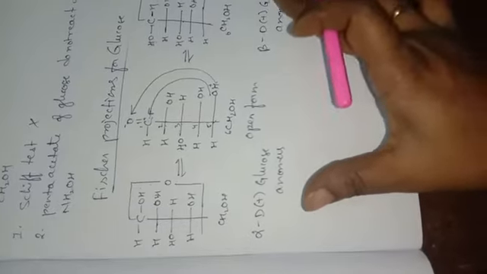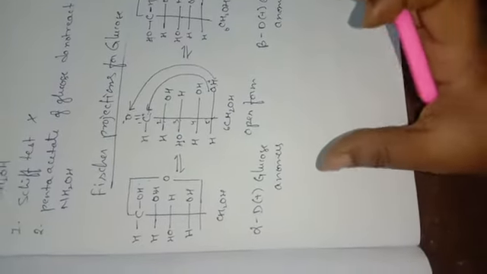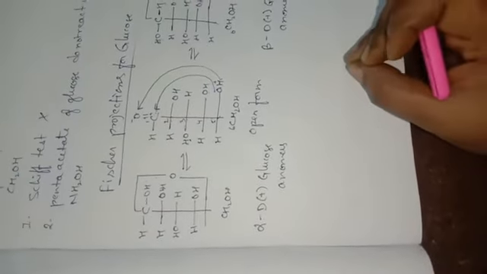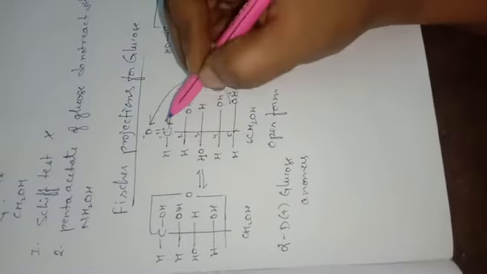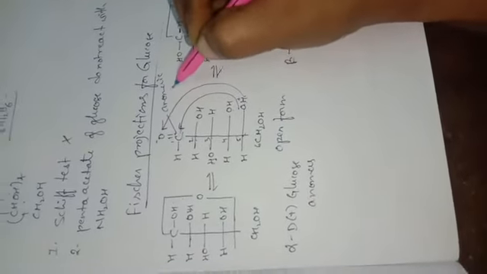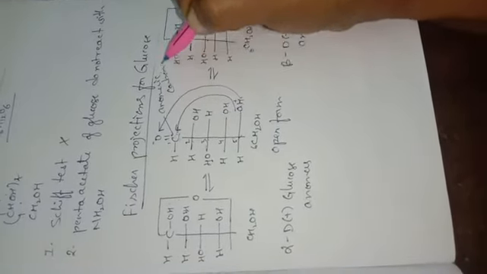These two cyclic hemiacetal forms of glucose differ only in the configuration of the hydroxyl group at carbon 1. So here only the hydroxyl group has changed. These two cyclic forms differ only in the configuration of the hydroxyl group at C1, called the anomeric carbon. So the first carbon is called the anomeric carbon. Here only the change has taken place, isn't it? Such isomers, that is the alpha form and beta form, are called anomers.